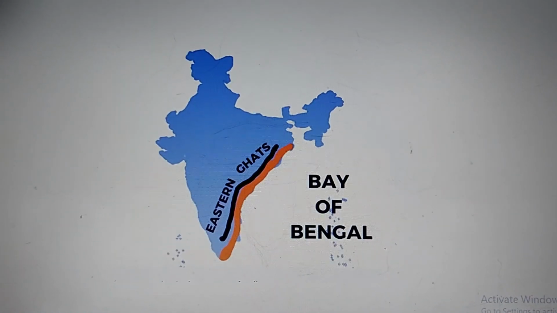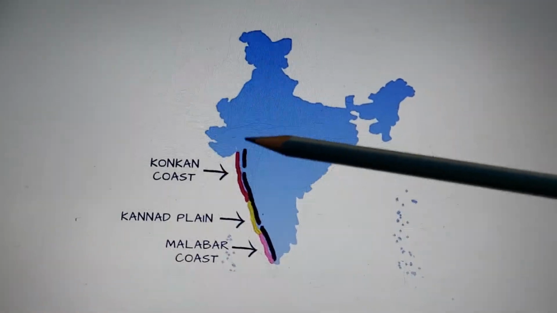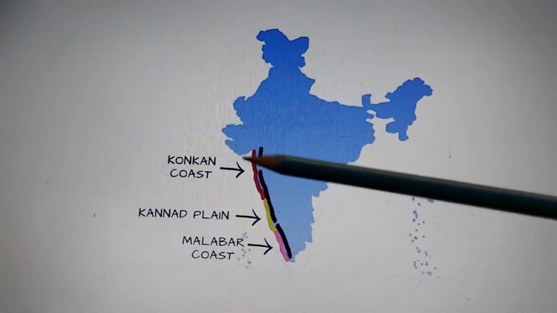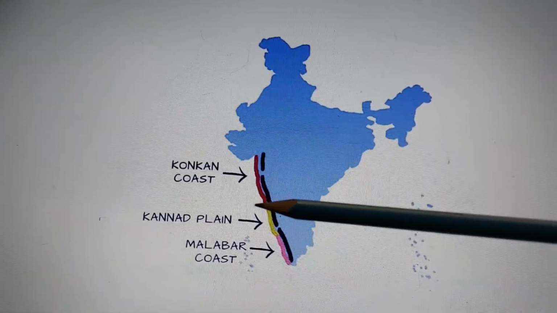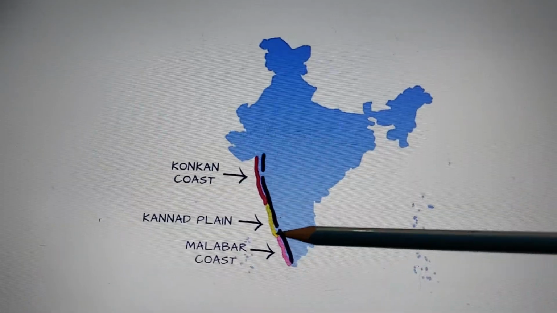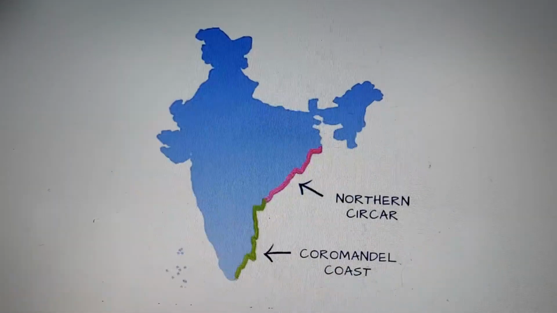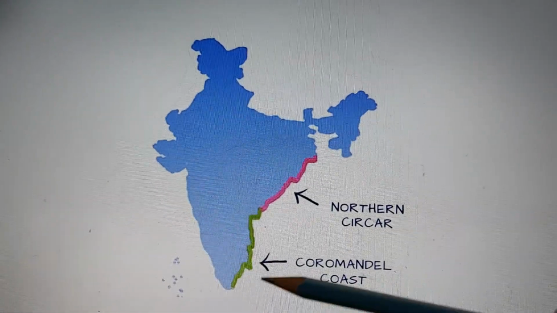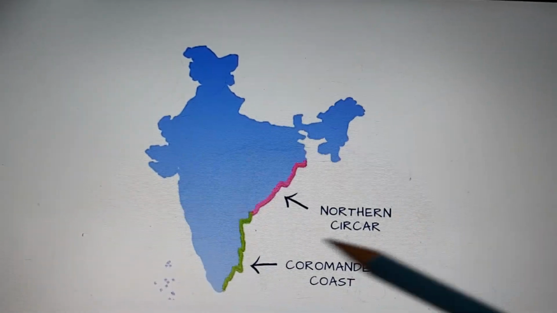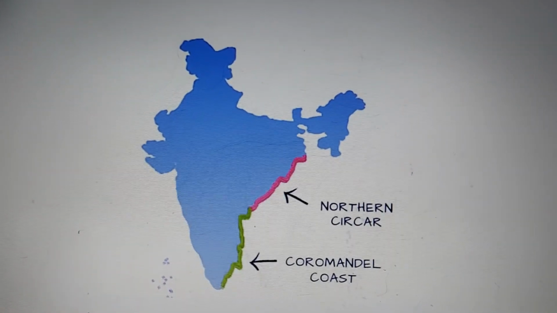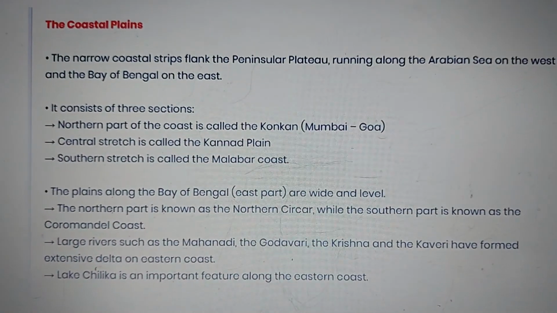The next thing that we must know is that we divide the western coastal plain into three parts. From Mumbai to Goa it is called the Konkan coast, then in Karnataka it is called the Kannad plain. Why is it called the Kannad plain? Because of the language they speak. And then down below till Kerala it is called the Malabar coast. In the eastern coast, from Tamil Nadu right up to a little part of Andhra Pradesh, it is called the Coromandel coast, and further to Orissa it is called the Northern Circars. So children, that's all about the coastal plains.